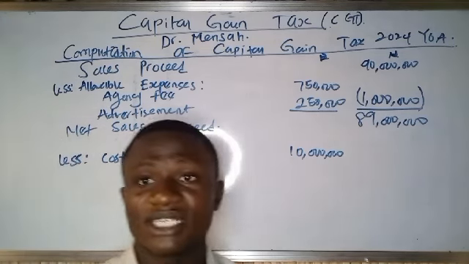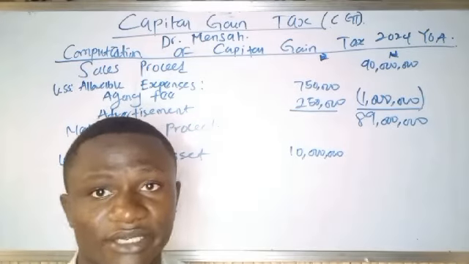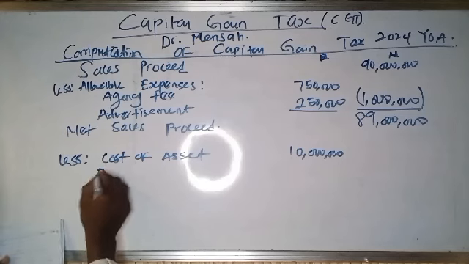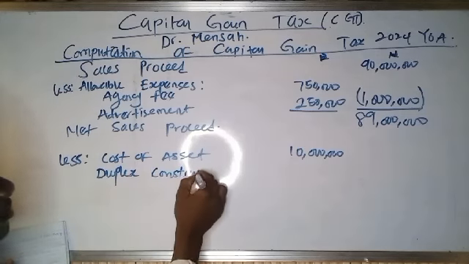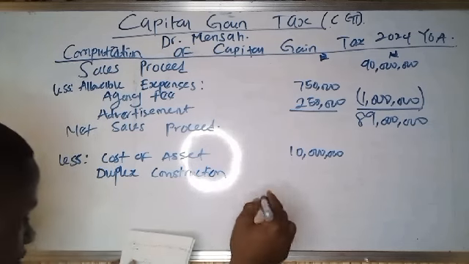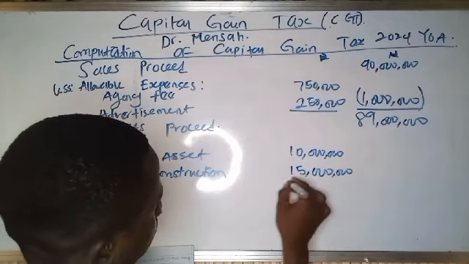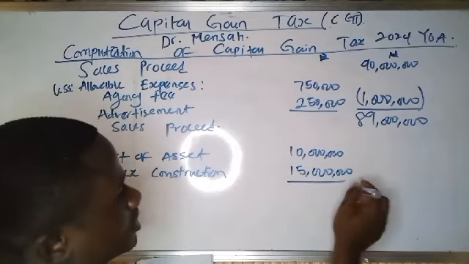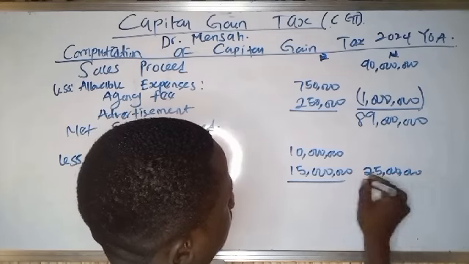Yes, the 15 million he spent to construct the duplex is to increase the value of that land, and it's also part of the cost. So duplex construction, 15 million naira. If we sum up these two, 15 plus 10, that will be 25 million naira.